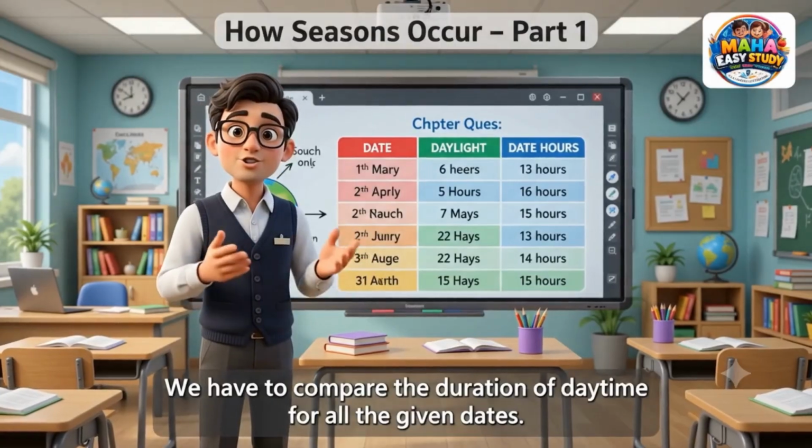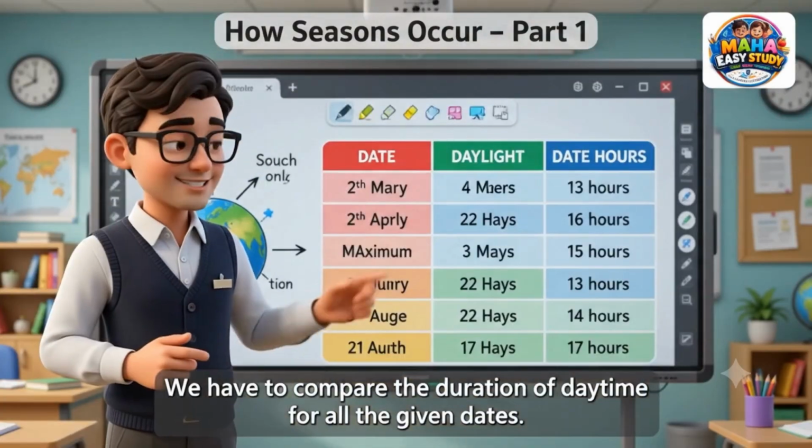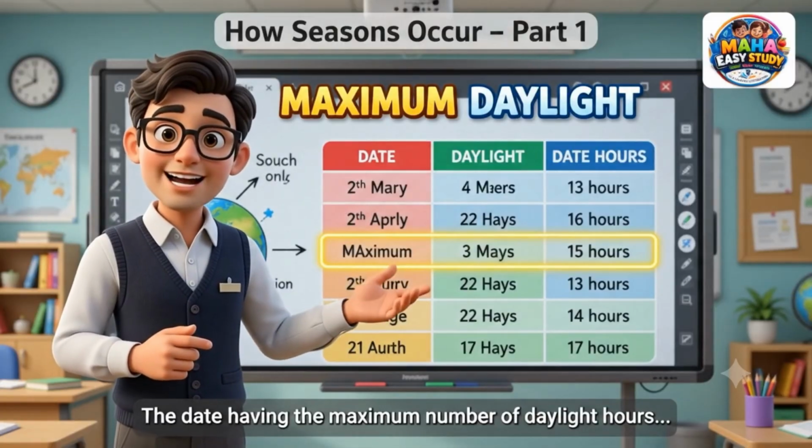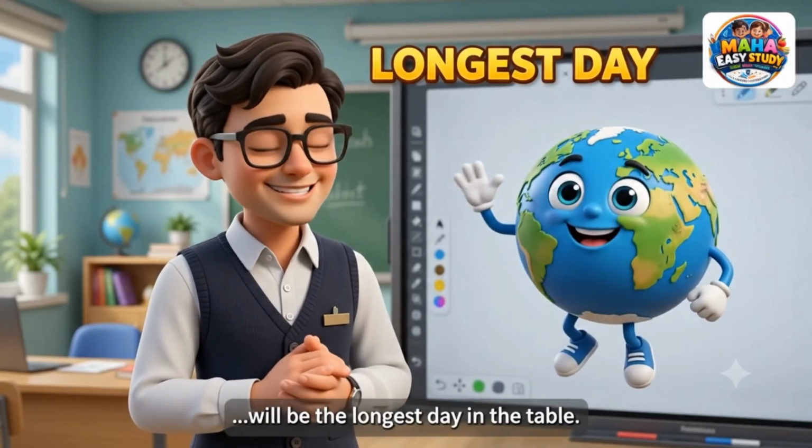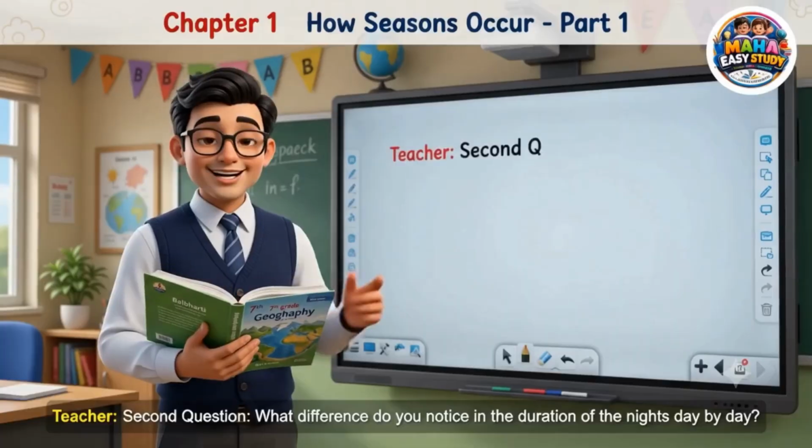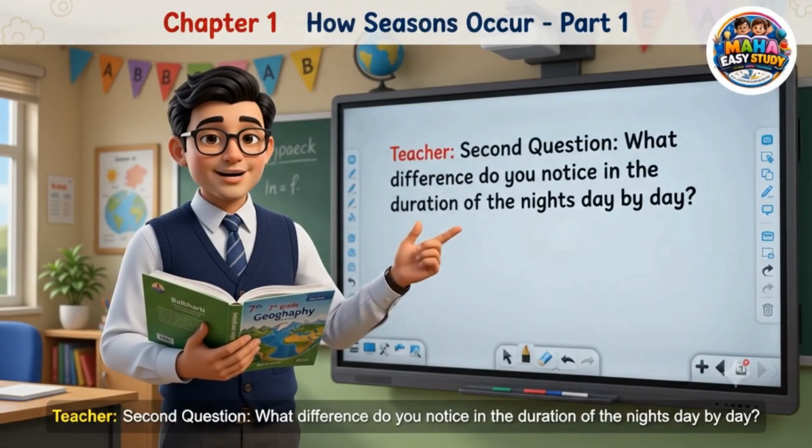We have to compare the duration of daytime for all the given dates. The date having the maximum number of daylight hours will be the longest day in the table. Second question, the duration of the nights, day by day.